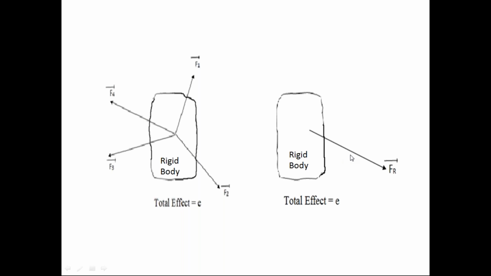The resultant force has the same effect on the rigid body as that of the force system. Because of this force system, a number of forces, the rigid body has some effect. The resultant force also produces the same effect. FR bar is called the resultant force of F1 bar, F2 bar, F3 bar and F4 bar. It is only one force, the resultant force. Now coming to the discussion on the resultant force.